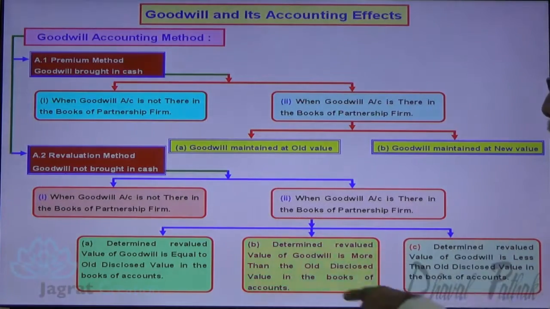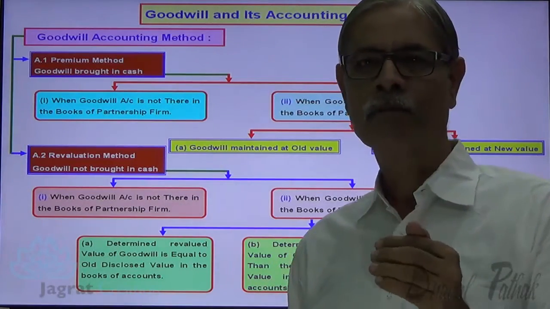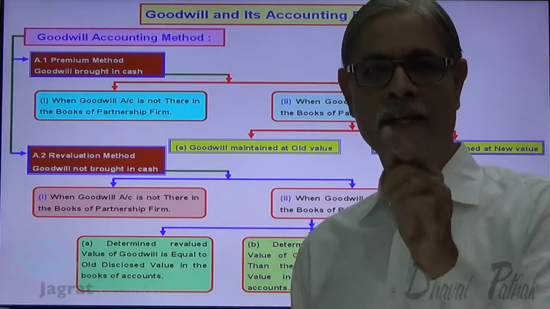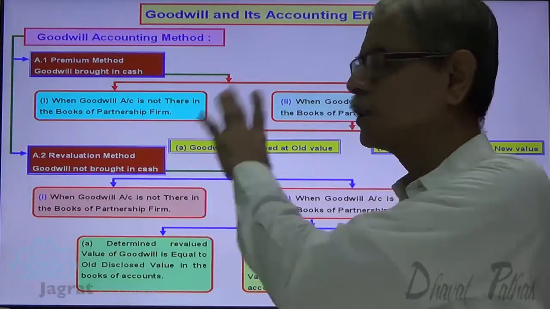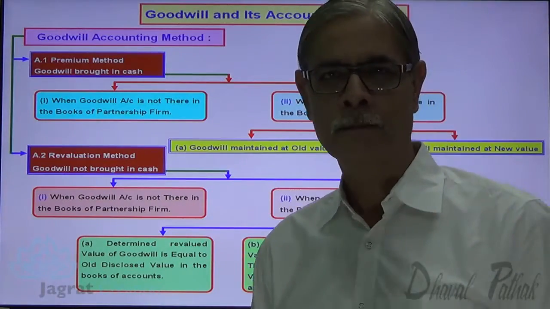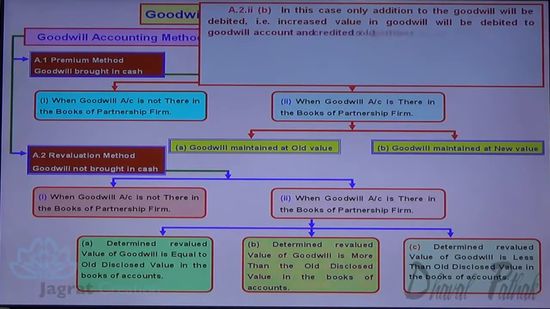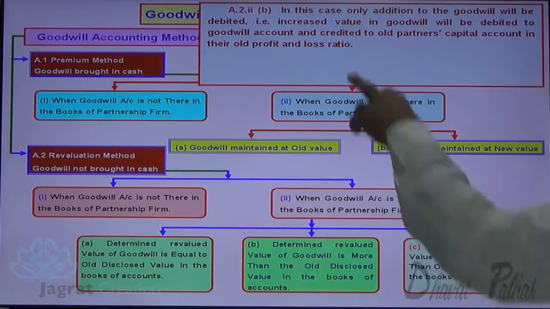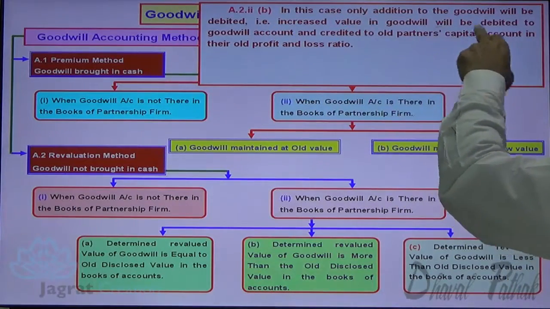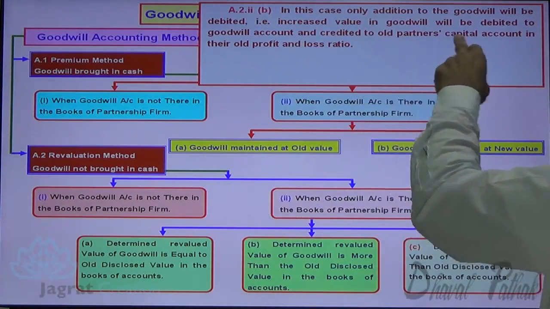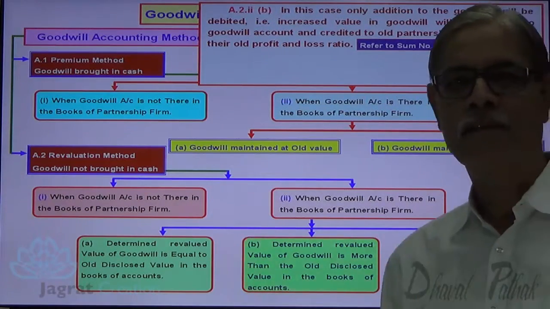Next. When the determined value of goodwill is more than the old disclosed value in the books. At the time of admission, goodwill valuation is made. That value is found to be more than the book value that exists in the old books. The new partner does not bring cash for goodwill. How to account for it? In this case only the addition of goodwill will be debited, that is, the increased value in goodwill will be debited to the goodwill account and credited to the old partners' capital accounts in the old profit sharing ratio. You can refer to sum number 17(1) for that.